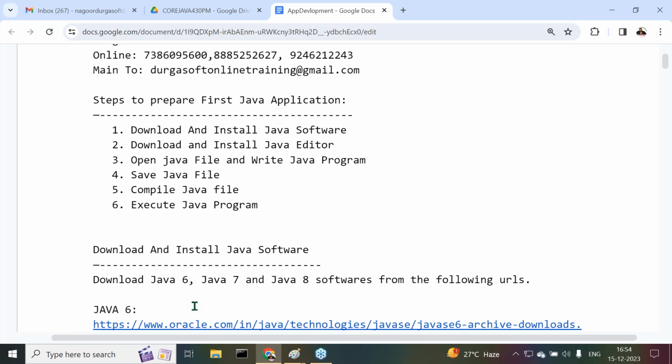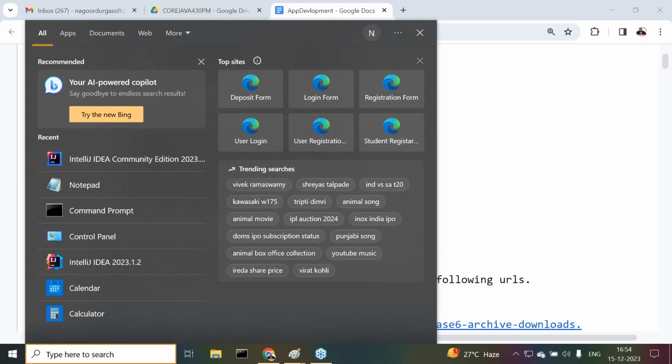In the latest Java versions, only JDK is sufficient. It is not required to install JRE. Previously, we installed two things, JDK and JRE, but JDK is sufficient in the latest versions. JRE is not required. I want to show that particular point. Understand that one.